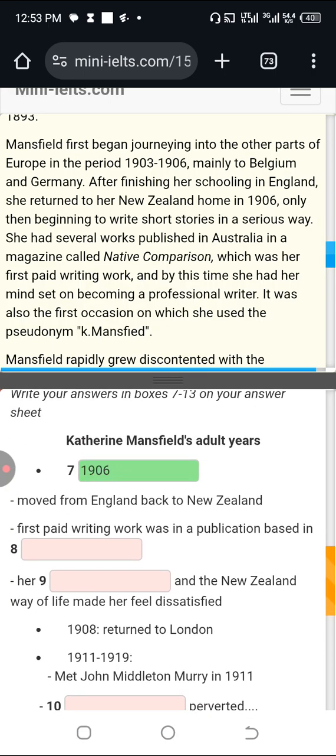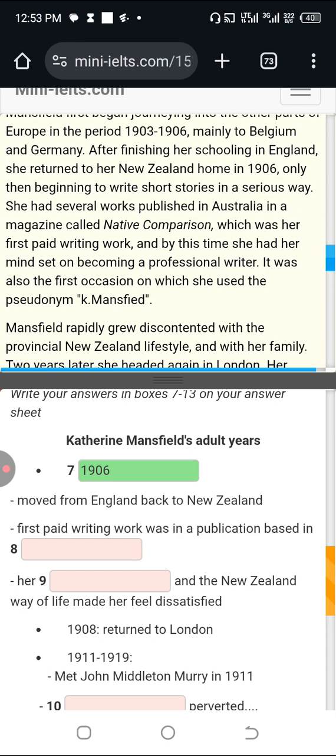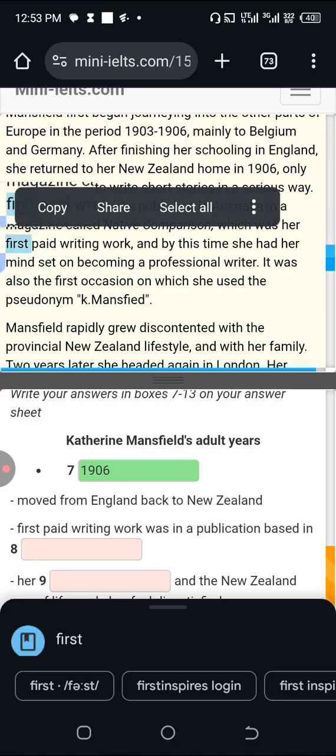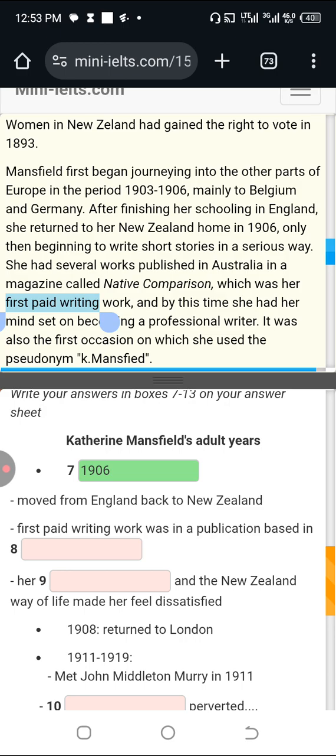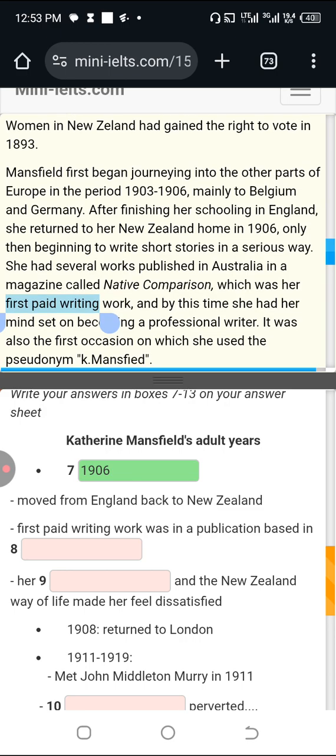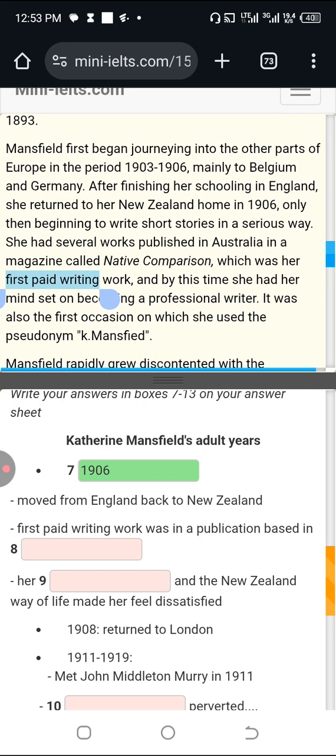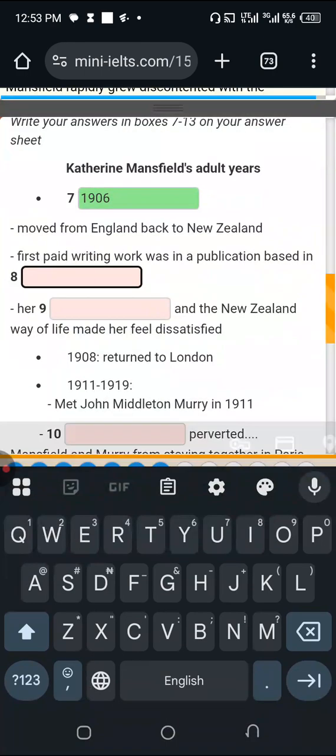So, number 8, first paid writing work in a publication based in... Look at first paid here. First paid writing work. So that's Australia. She had several works published in Australia in a magazine called... So the publication was based in Australia.